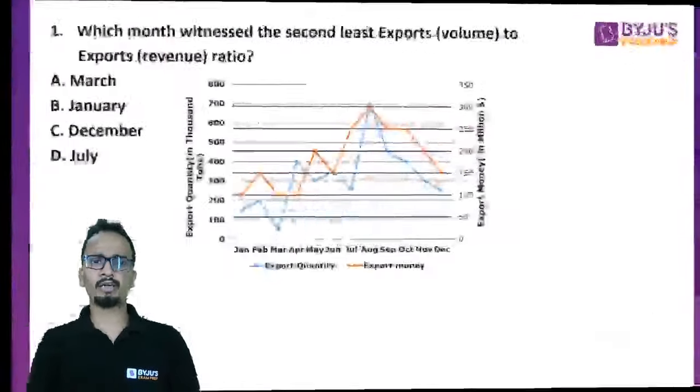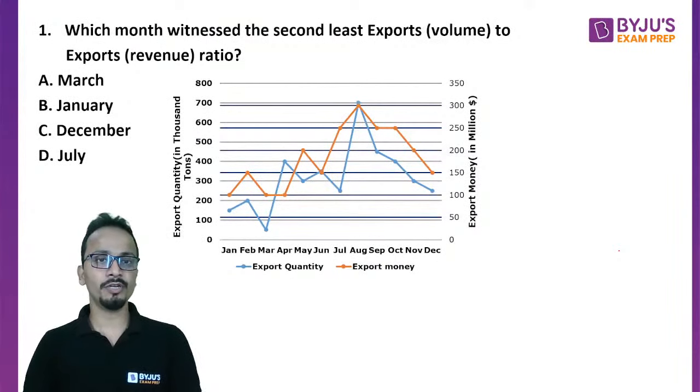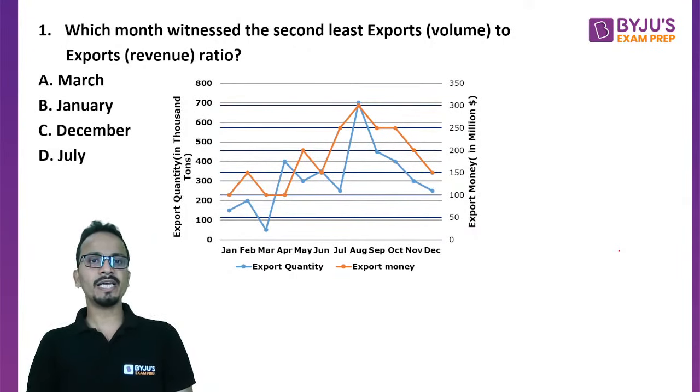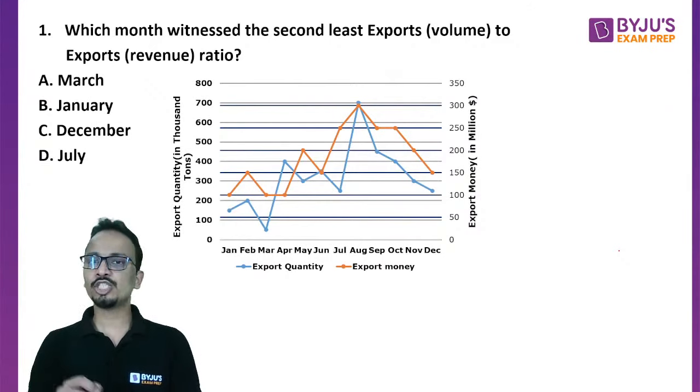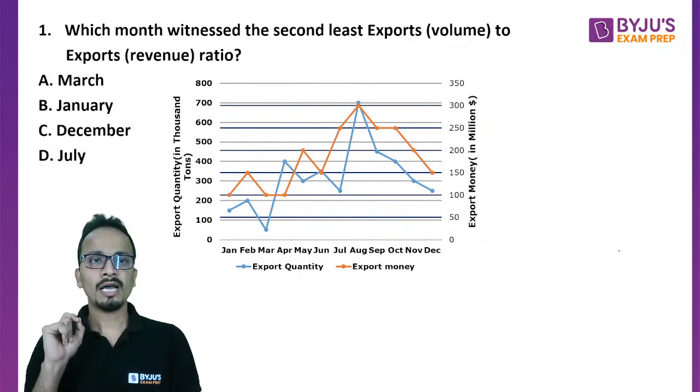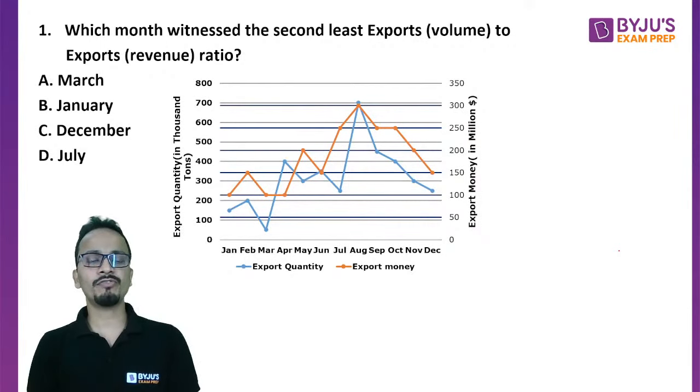All right, so question number one, be careful what they are asking for. Now question number one is, which month witnessed the second least exports volume wise to exports revenue ratio? So basically they are talking about the ratio of exports in terms of volume and exports in terms of revenue.